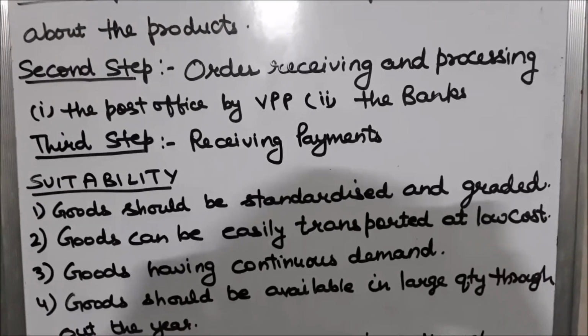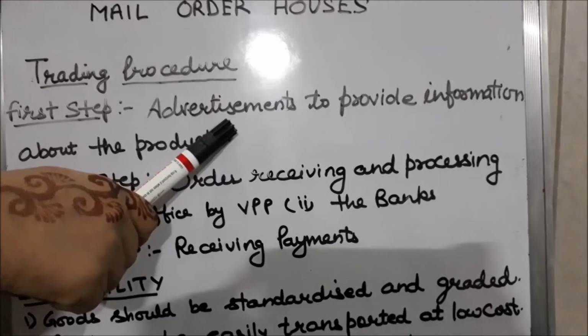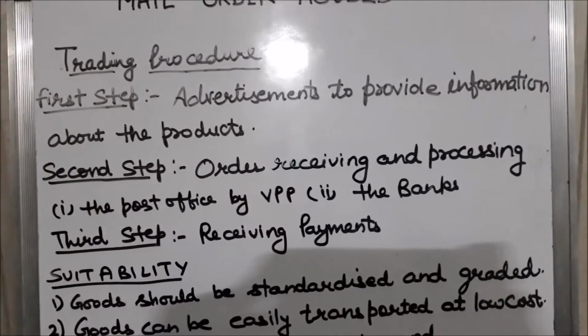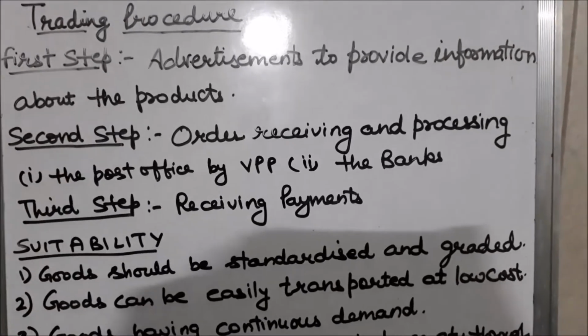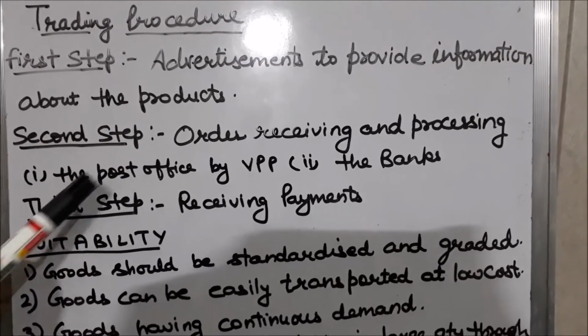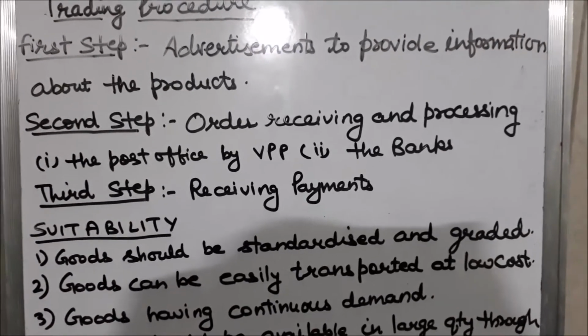So these are the three steps. First I discussed with you giving advertisement in the newspaper, magazines or sending circulars and catalogs to the customer. Second step is order receiving and processing, and third step is delivering the goods and receiving payments.